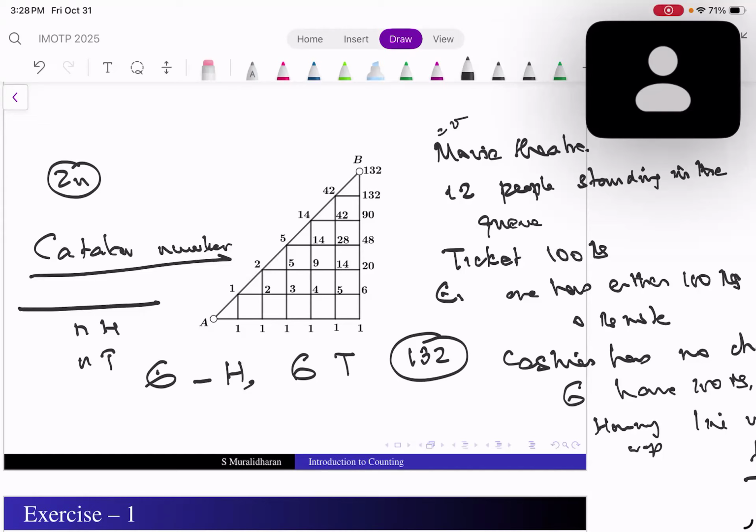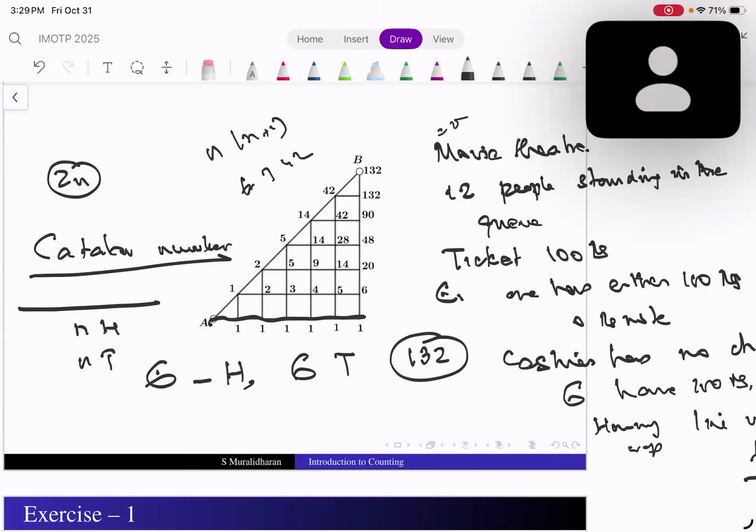So if it's a square and the diagonal is like this, the answer is n into n plus 1. Here I have only 6, so n is 6. So it is 6 into 7, only 42. Oh no, it's 11 into 12.